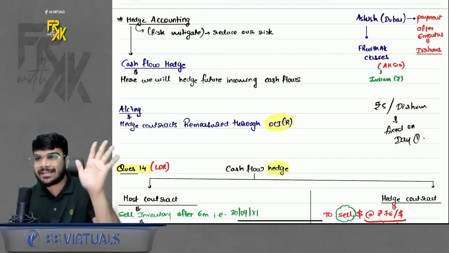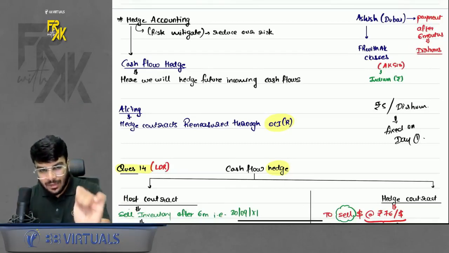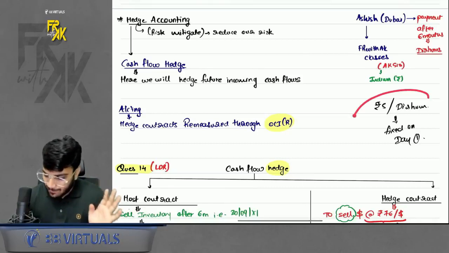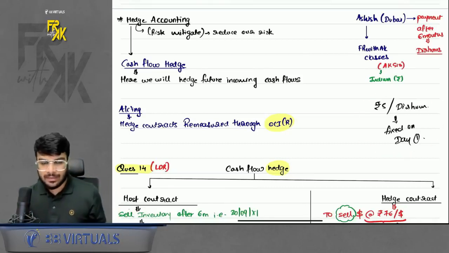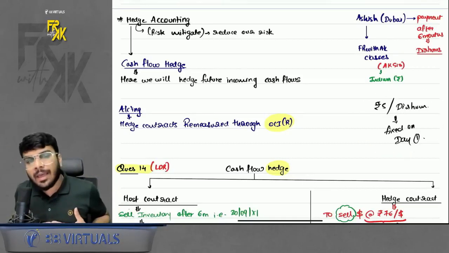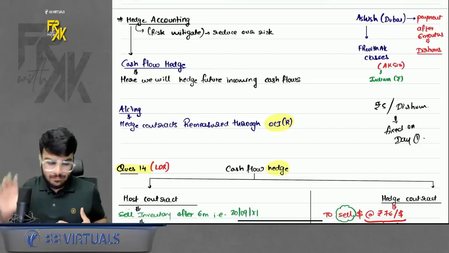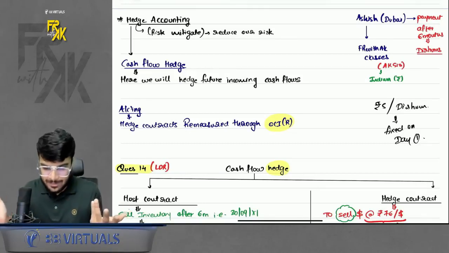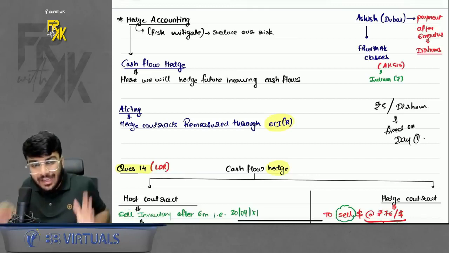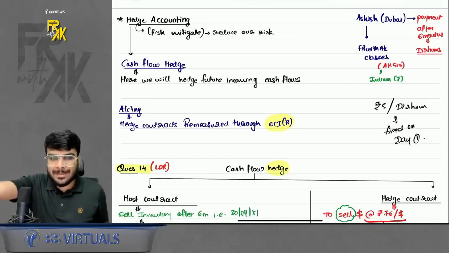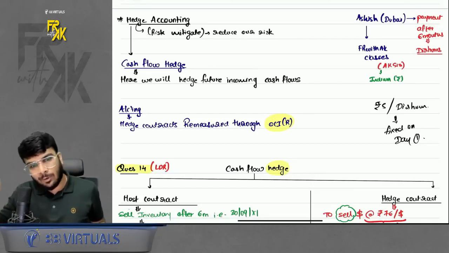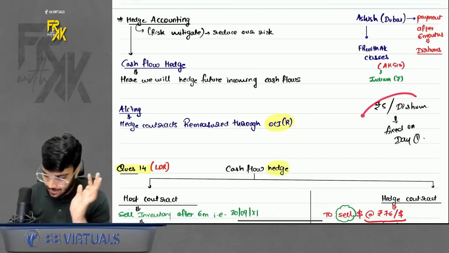So on day one itself, I will fix the conversion rate. Let's say, for example, on day one, I fixed the rate that after 6 months, when I receive dirhams, I will convert at rupees 5 per dirham. I don't know the conversion rate, just taking a random example. Okay, so I fixed on day one that whenever I receive dirhams after 6 months, I can convert that at rupees 5 per dirham. I fixed the rate on day one.